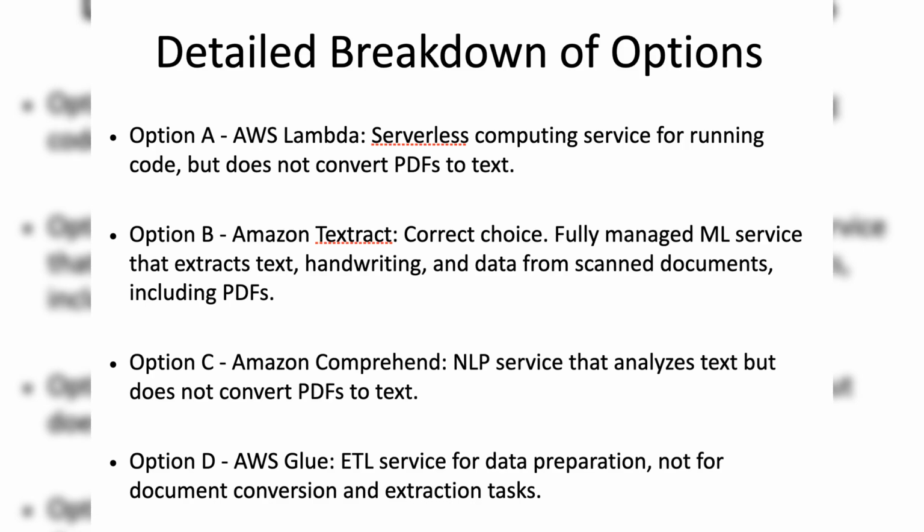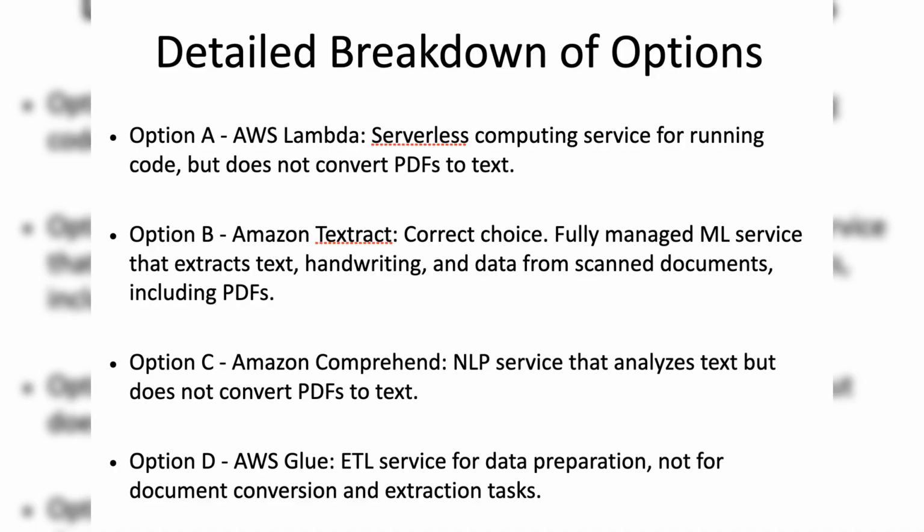Let's take a look at each option one by one. Option A, Amazon Web Service Lambda, is a serverless computing service that lets you run code without provisioning or managing servers. While it can be used to orchestrate the conversion process, it does not have built-in capabilities to convert PDFs to text. Option B, Amazon Textract, is correct because Amazon Textract is a fully managed machine learning service that automatically extracts text, handwriting, and other data from scanned documents, including PDFs. It can convert PDF documents to text, making it ideal for processing large volumes of documents to extract and convert text data for machine learning models.